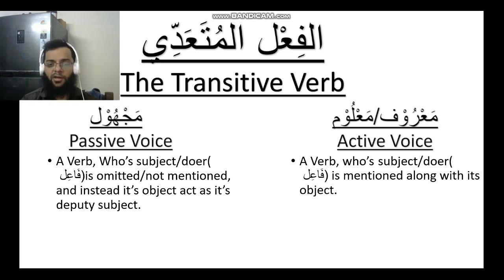So fail al maroof or Ma'lum, that is active voice, is basically a verb in which the person who performed the action is mentioned. While in Majhool, that is passive voice, the person performing the action is omitted for various reasons. Instead you just focus on the action done rather than the person who did it.